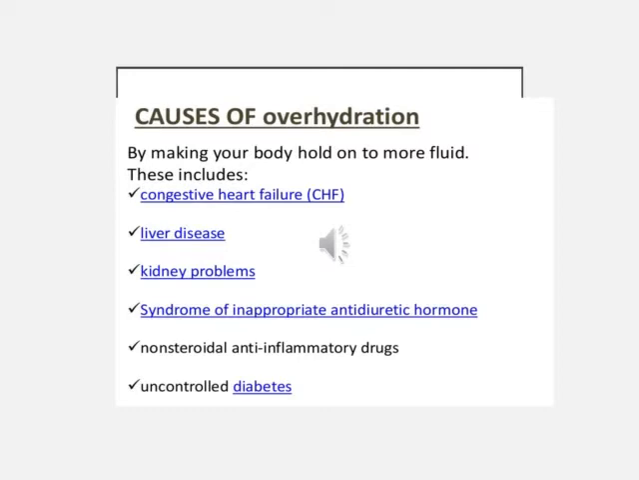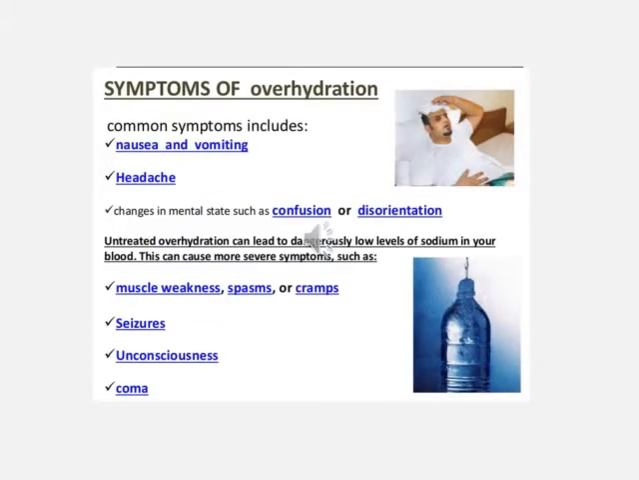So, without a medical or psychological issue, how is overhydration treated? Reduce fluid intake, take diuretics that increase the amount of urine, treat any disease that causes the overhydration, stop any medication that causes this problem, and replace the sodium in severe cases.